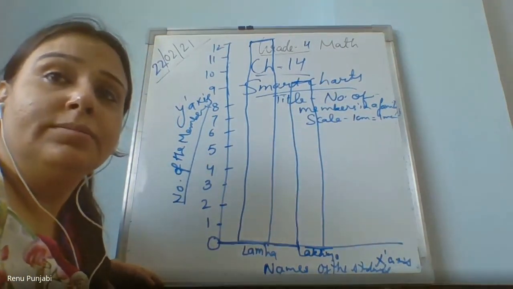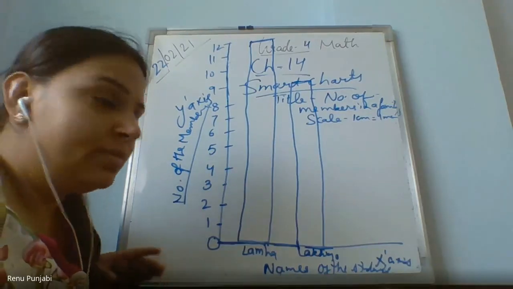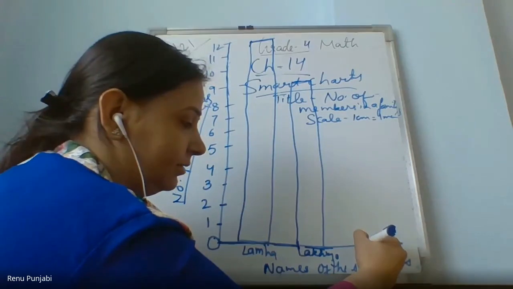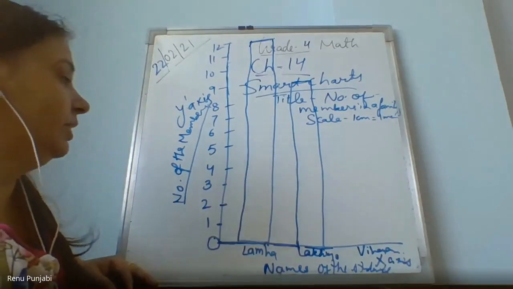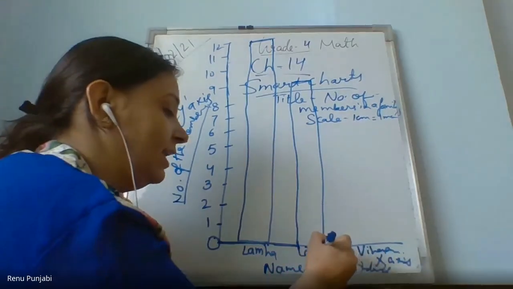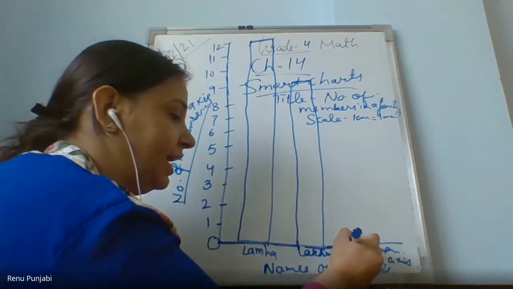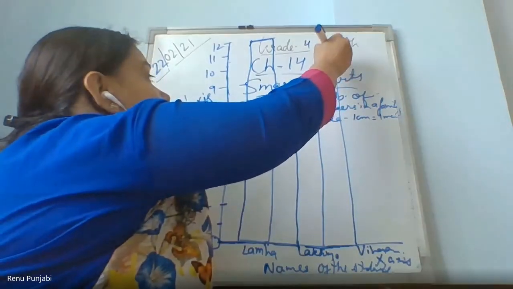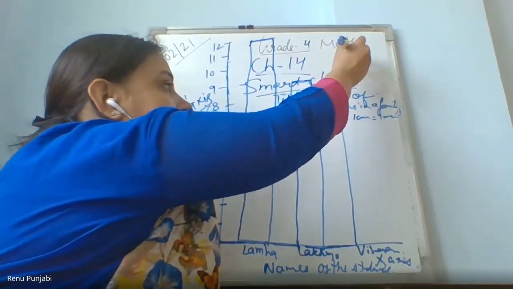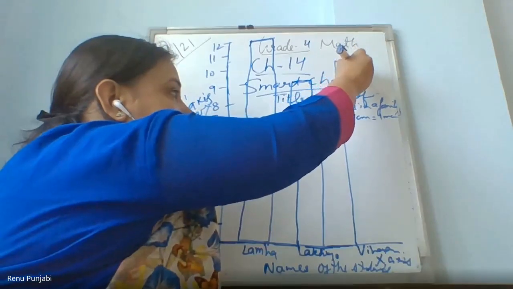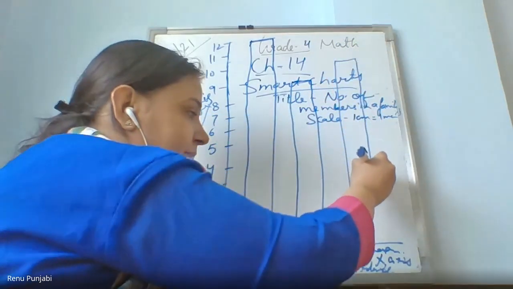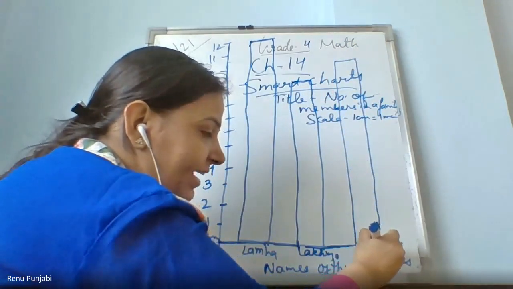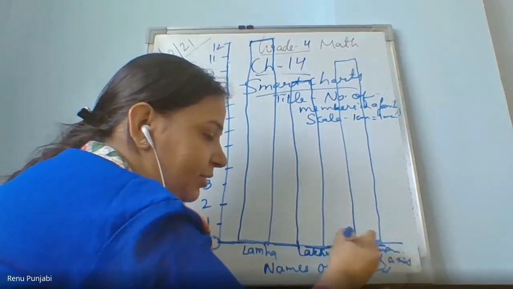Done till here. Next child. Yes, ma'am. Vihan, how many members? 10. So here I leave 1 centimeter block. Then I again go up till the 10, and then again take the 1 centimeter square, and it will come down. When you come down, you can see that you are exactly coming on the 1 centimeter width bar.